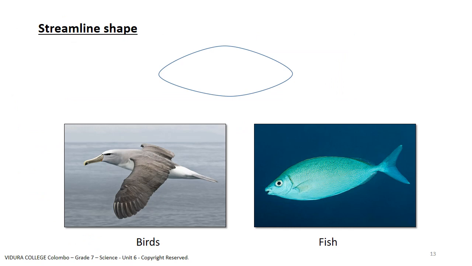You can clearly see how birds and fish have adapted well to locomote effectively by their body shape. Their streamlined shape helps them to move through air and water without putting much effort, so that we can say they are well adapted to the environment they live. Here is the summary of what we discussed so far.